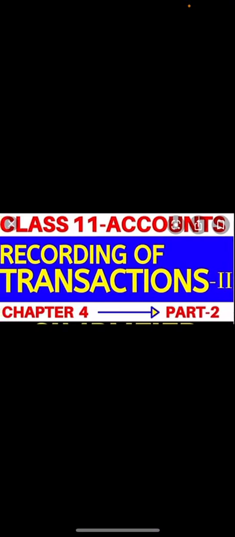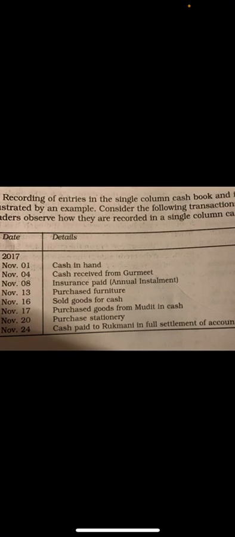We will see the next transaction, that is November 8th, insurance paid. Annual installment, that is 6,000, insurance paid. So when you pay insurance, it's an expense, so expenses should be debited. So insurance account debited to cash account. Why is cash credited?